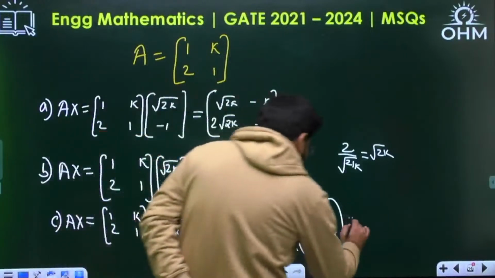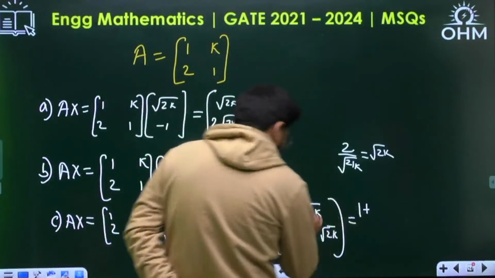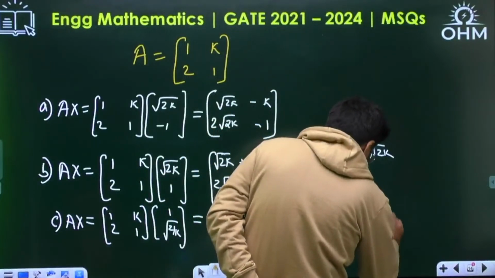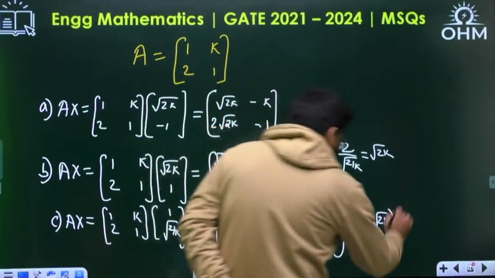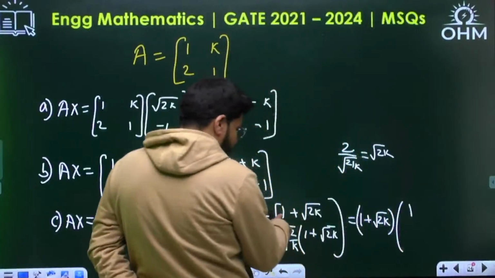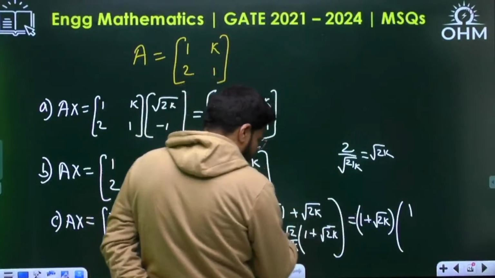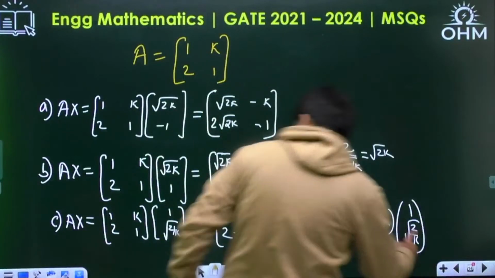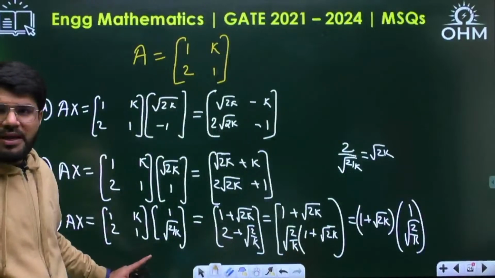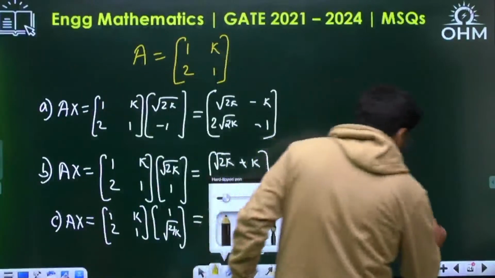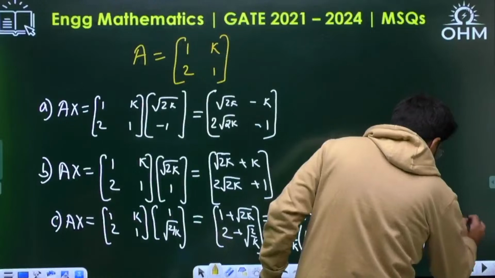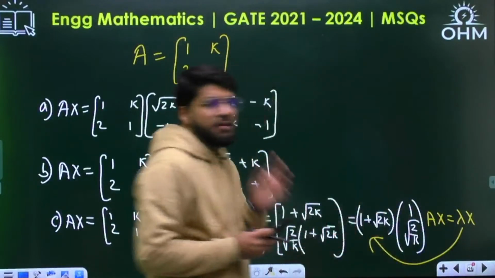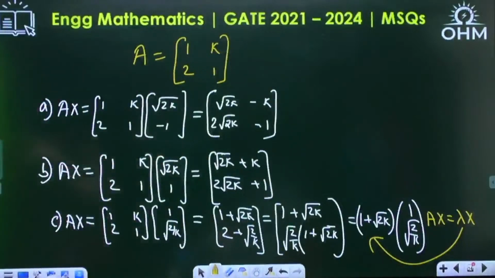Now, what can I say? I have a factor 1 plus root 2k which I take common. Then what is left inside? This is totally outside to 1 and then root over 2 by k, which is my applied vector x. So this option Ax satisfies lambda into x, where lambda is this number. Lambda can be any number, na? This is the lambda number. So C option is correct. That is what I was trying to tell you.